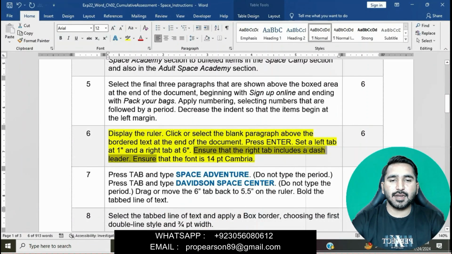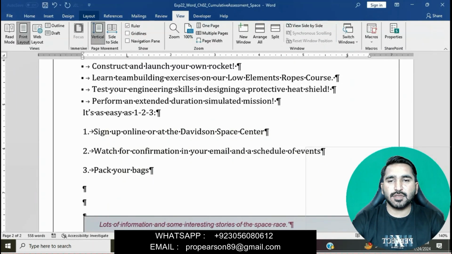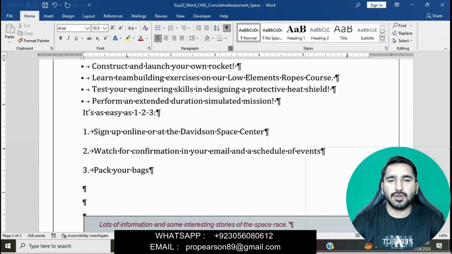Ensure that the right tab includes a dash leader, and ensure that the left tab includes a dash leader.